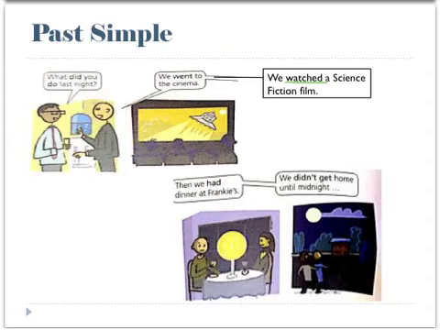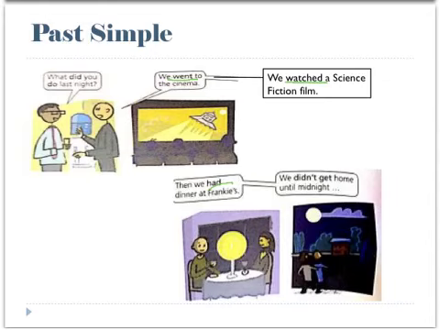Now, can you find an example of an irregular verb being used in its past simple form in a positive way? You should have found two sentences. The first one is, "We went to the cinema," and the second is, "Then we had dinner at Frankie's." Went is the past form of the verb go, and had is the past form of the verb have.